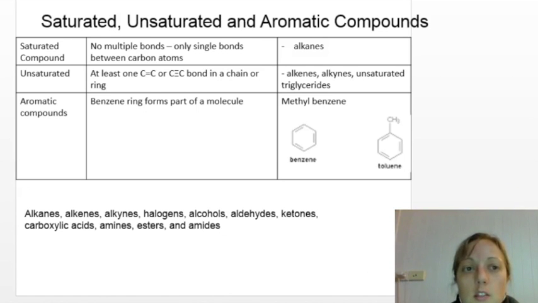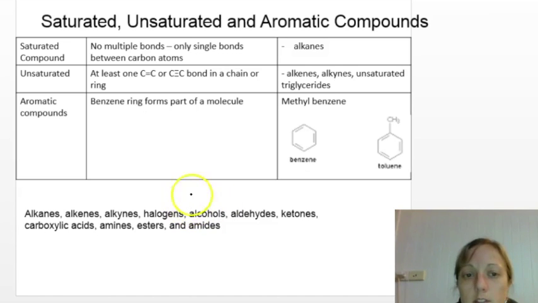Alright, yet again, some more terminology we need to know. We need to know about saturated, unsaturated, and aromatic compounds. We need to know what it means, really. So if we think about saturated compounds, they only have single bonds. So that'll come back to our alkanes. Our unsaturated compounds have a double bond, at least one, they could have multiple, or a triple bond.